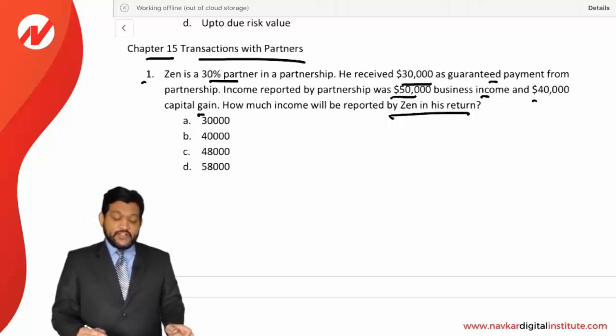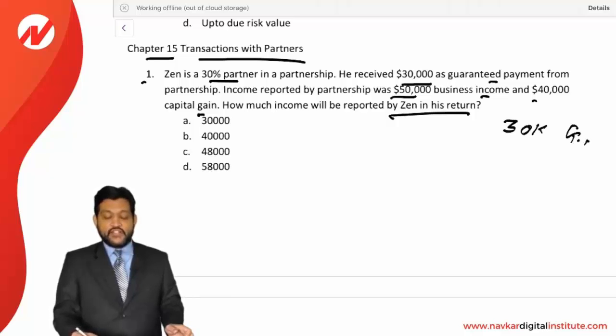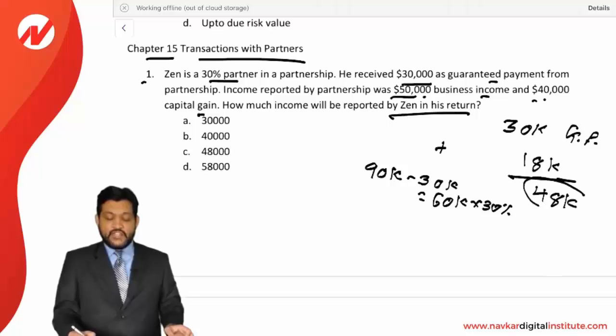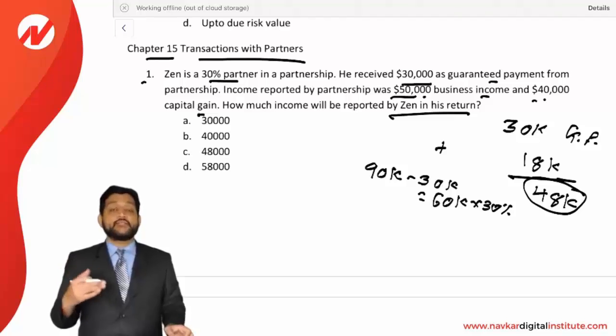Once he is receiving 30,000 as a guaranteed payment, so 30,000 of the guaranteed payment is going to be his income. So 30,000 is for sure, plus his distributive share from the partnership. Partnership's income 50,000 plus 40,000 is equal to 90,000. Out of that, 30,000 of guaranteed payment will be a deduction, so 60,000 will remain. And in 60,000 his share is 30%. So 30% of 60,000 will come to 18,000. So the total, 30,000 plus 18,000, is equal to 48,000. 48,000 of income will be recognized by Zen: guaranteed income plus distributive share from the partnership.